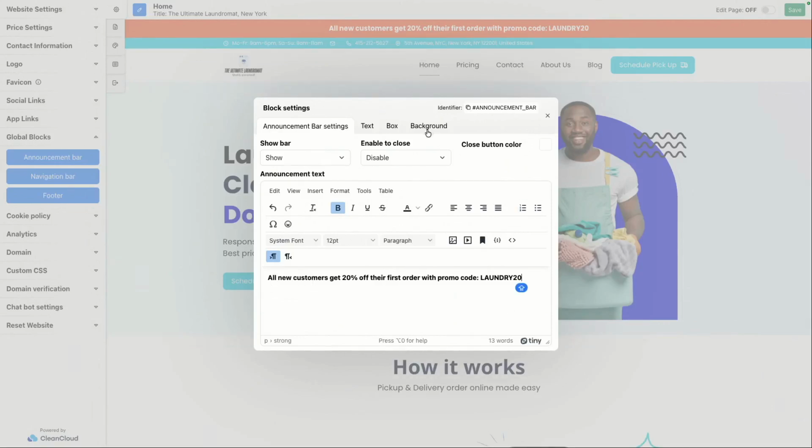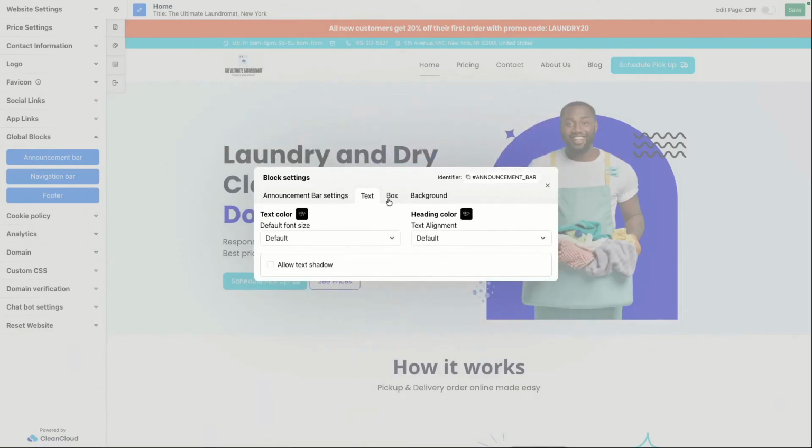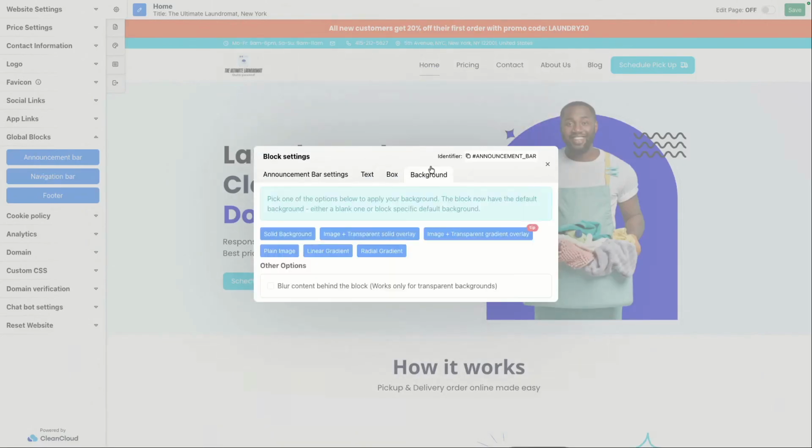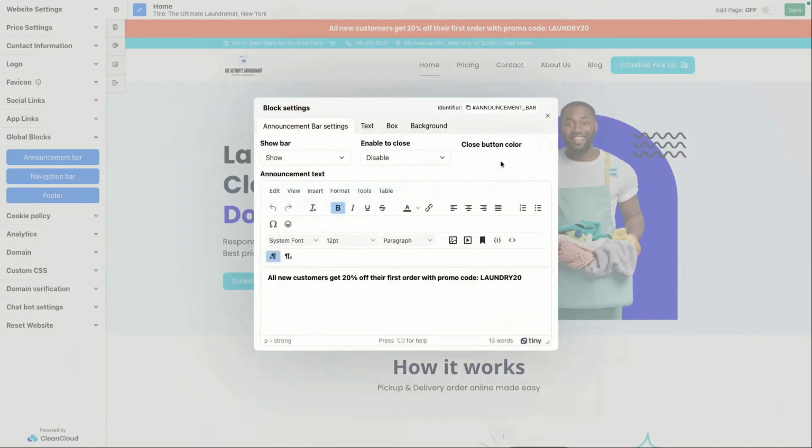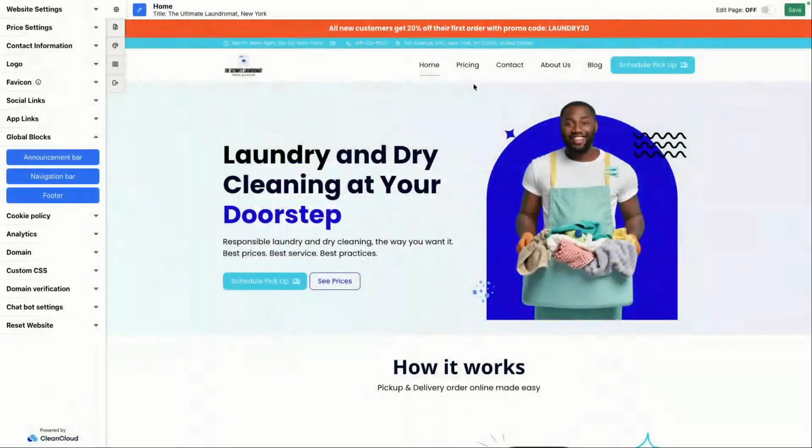We can also, by the way, change around other elements of this as always: the alignment, the spacing, the radius, and the background as well. So make the adjustments that you need to make. And as you can see now, you've got a lovely banner at the top with a promo code, let's say, that you might have set up in CleanCloud. So it's a great advertising tool as well at your disposal. So feel free, of course, to use it.